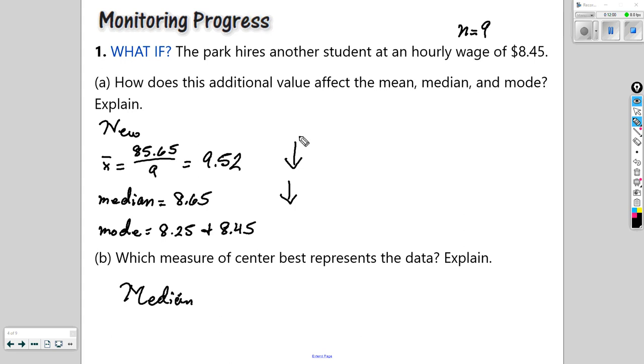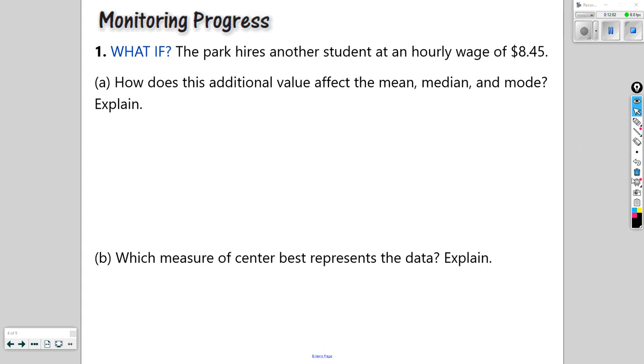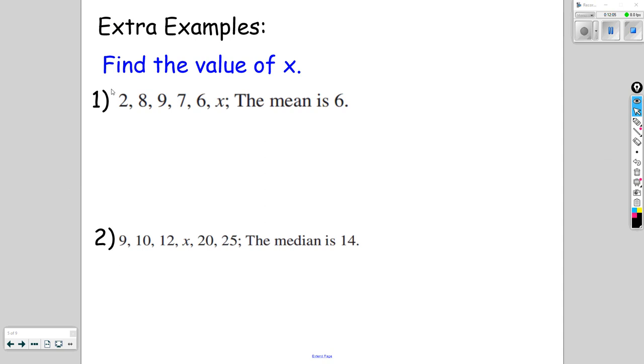All right, let's go on to some extra examples, some tricky examples. The following says find the value of x. We're given this data set, 2, 8, 9, 7, 6, and x is some other value that we don't know. But what if we knew the mean is 6? We could find that missing value. The mean is just adding up these values, including that missing value of x, and dividing by how many we have. So that would be 6 values in this data set, and the mean is 6.